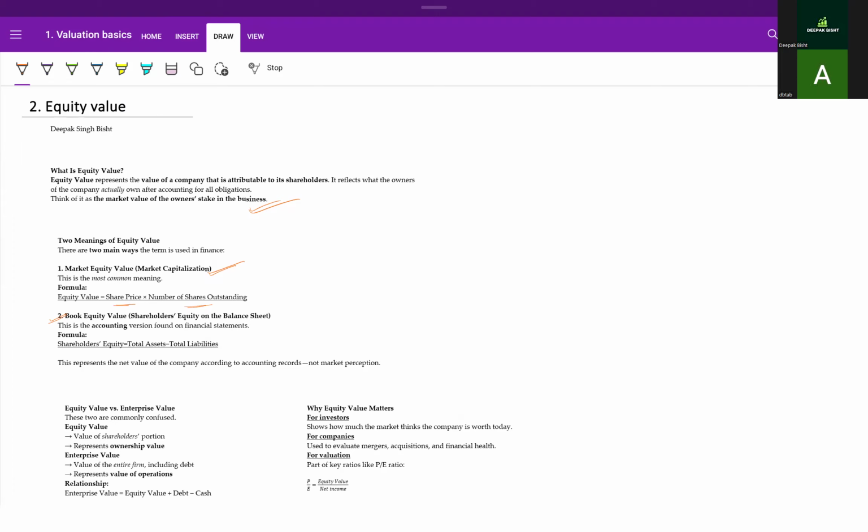The formula for the book equity value is simply the total assets, and we subtract the total liabilities, and this gives us total equity. All right. So this is the simple version, and these are the two meanings of equity value.